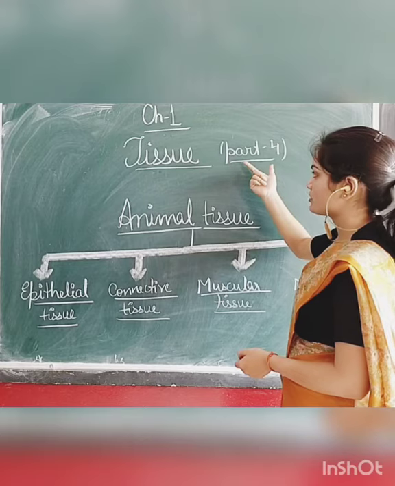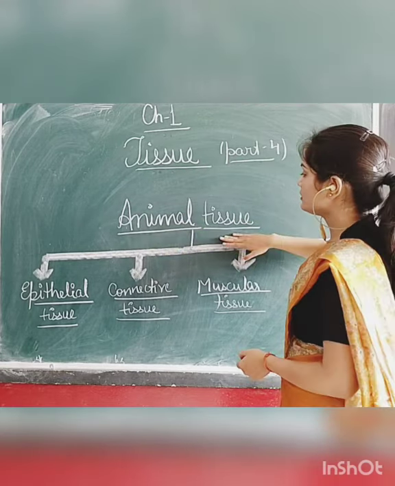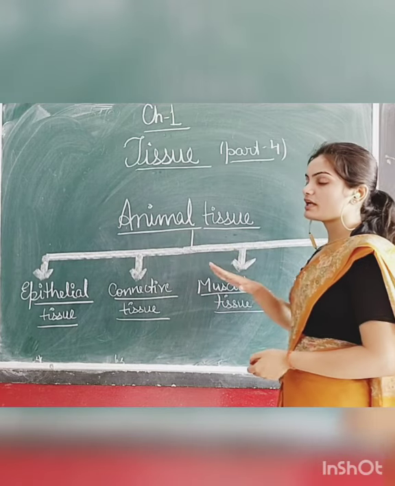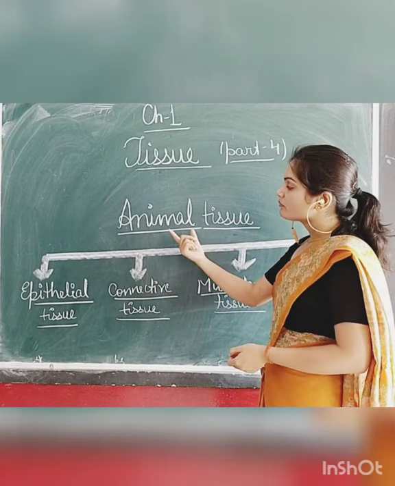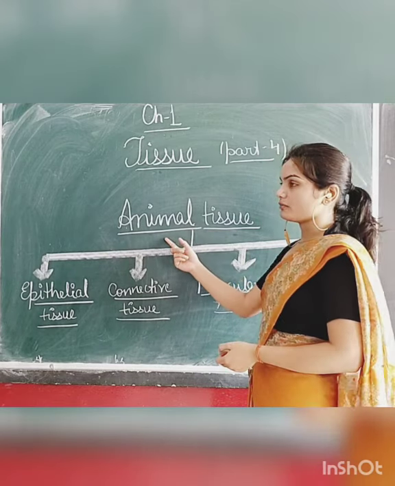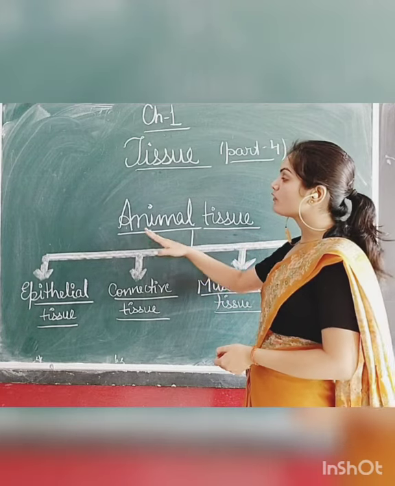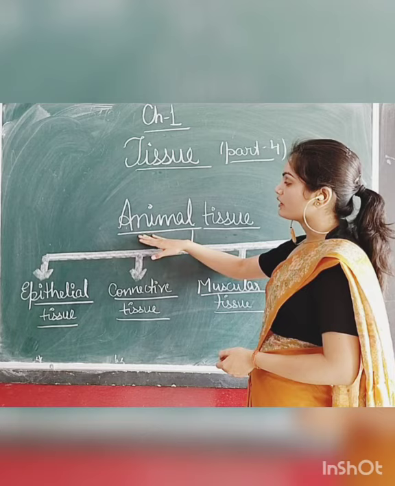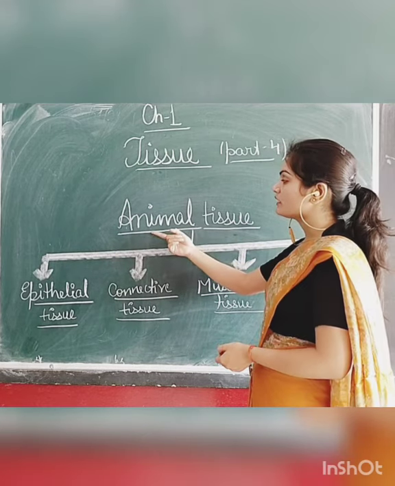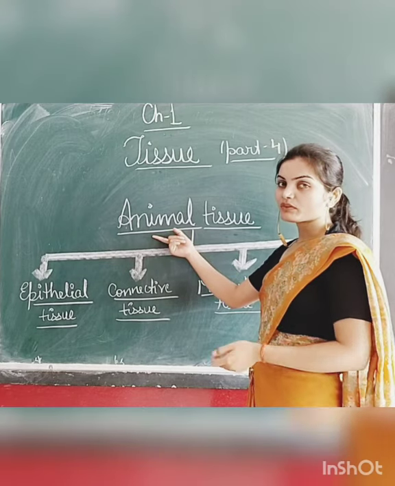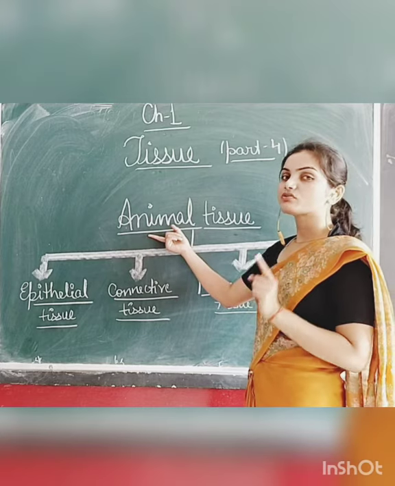Today we are going to study part 4 of chapter 1, tissue, and the topic is animal tissue. Students, we had finished our topic, plant tissue. Animal tissue is related to animals. Humans also come into the category of animal. So in this topic we are going to study the types of tissue found in the animal body. Once again, animals include humans also.